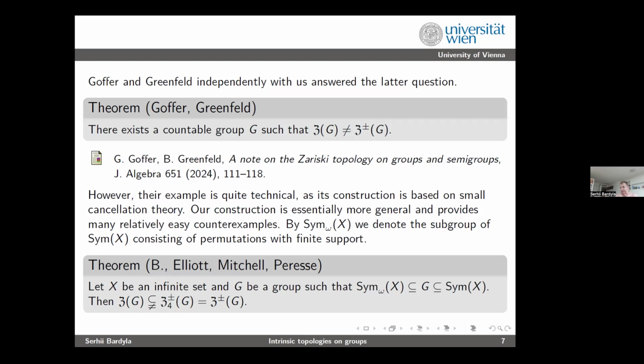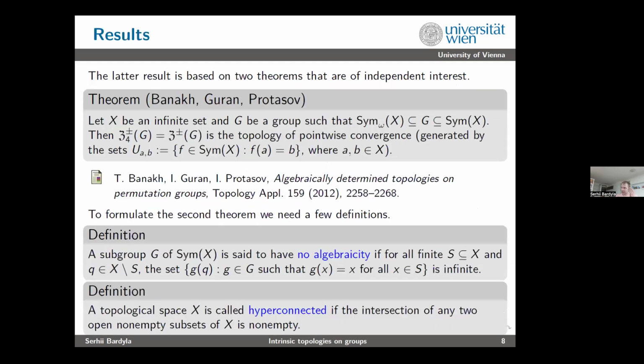Yeah, so this theorem is based on two pillars, two important results. The first one is a theorem of Banakh, Protasov and others, which actually showed the second part of the theorem I mentioned before. In the same setting, X is an infinite set, G is a group such that it sits between the finitary transformation group and the full symmetric group. Then Z plus minus 4 is equal to Z plus minus. And moreover, they proved that in this case this topology is very natural.